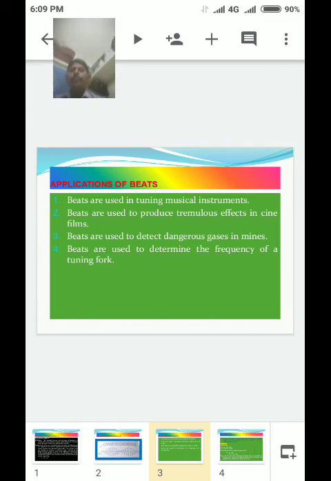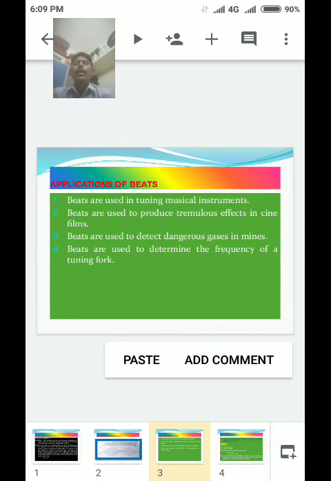And fourth one, beats are used to determine the frequency of a tuning fork.